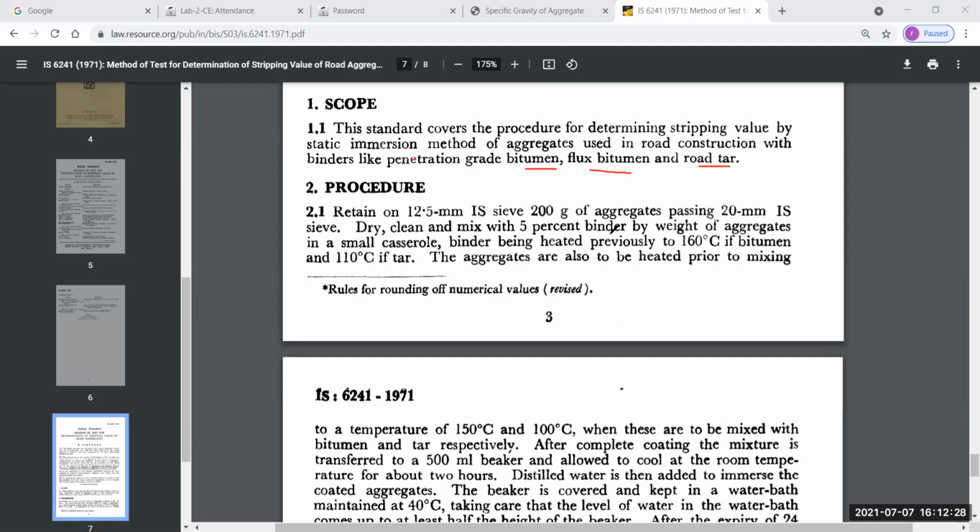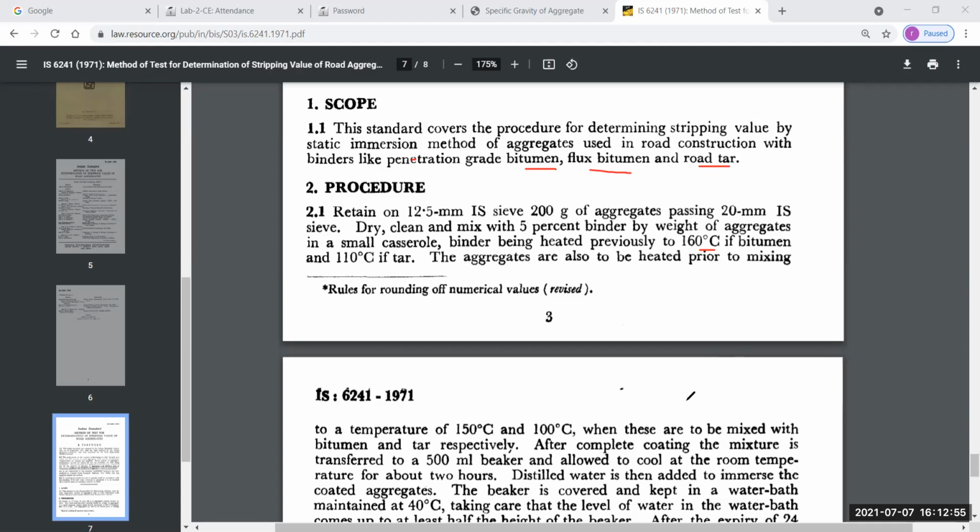So these are the basic points given by our code. The aggregate is also to be heated prior to mixing to a temperature between 100 and 150 degrees Celsius.